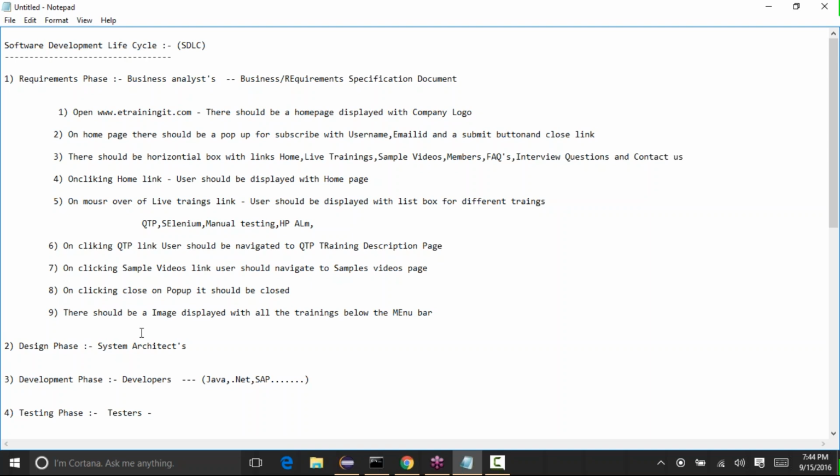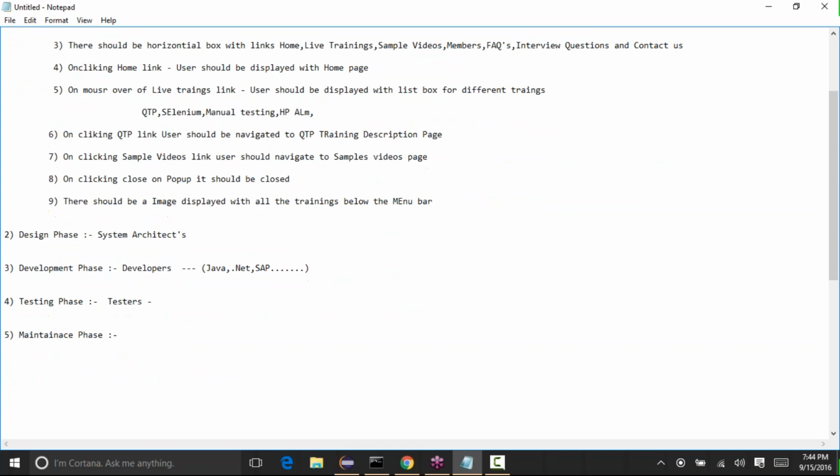Then comes the testing phase, where the testers test the application. Once the testing has been completed, it goes to the maintenance phase for any changes, updates, or new functionalities being added to the application. So these are the different phases that we have.